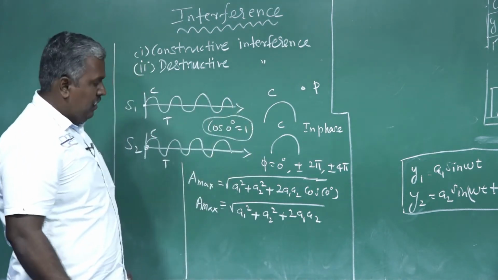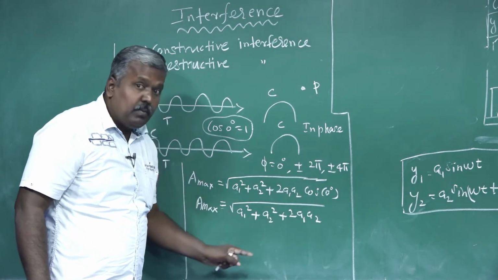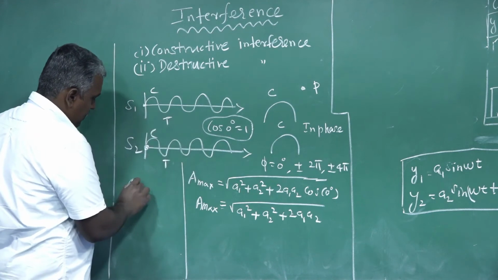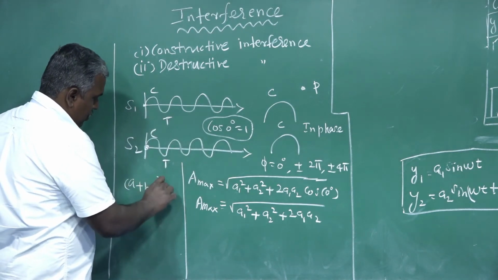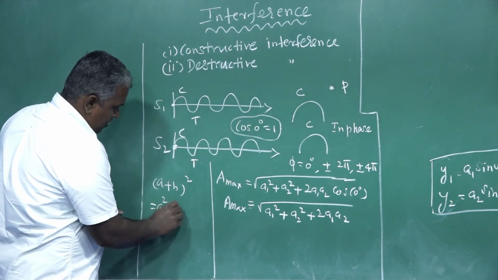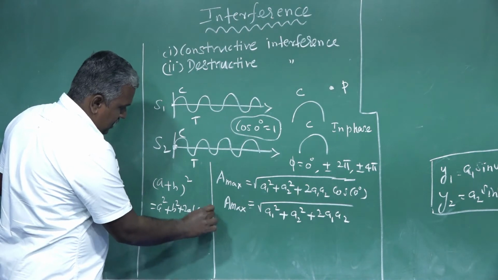Okay? Yes, very good, you are correct. This is the form of (A plus B) whole square. What is the formula for this? A square plus B square plus 2AB.